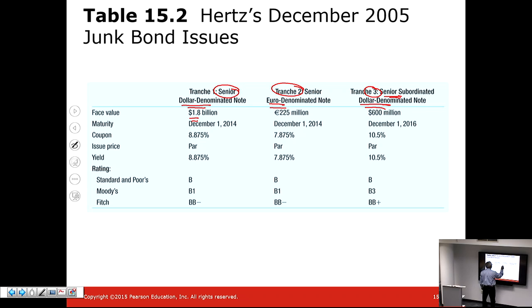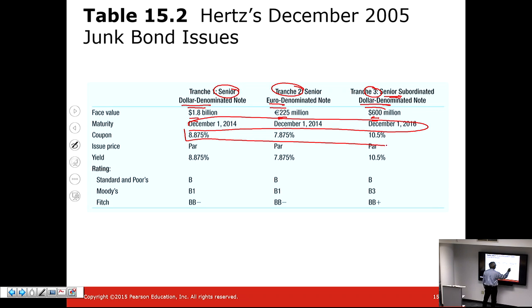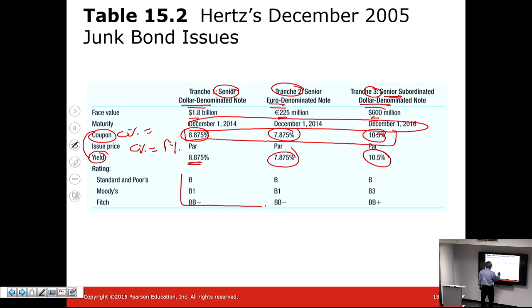So $1.8 billion here, 225 million euros, $600 million, their respective maturity dates, perhaps the most important number for us, their coupons. They're issued at par. That means this coupon rate of C% is equal to R, for this to be equal to par, that means C is equal to R. That means the yield, as you can see over here, yield and coupon are exactly the same. And then their bond ratings from the different agencies.